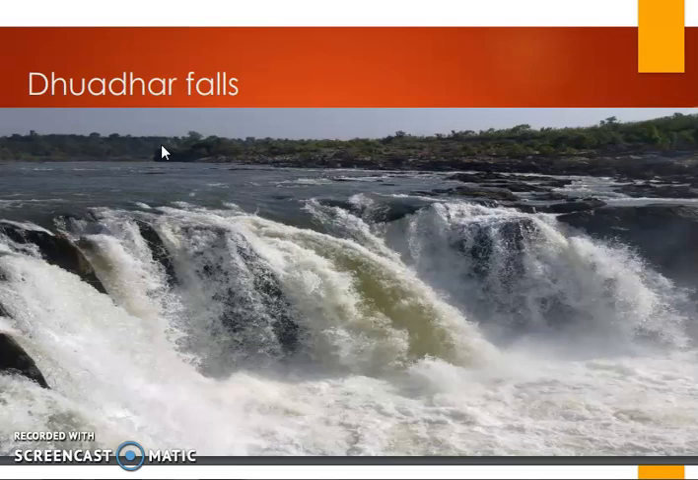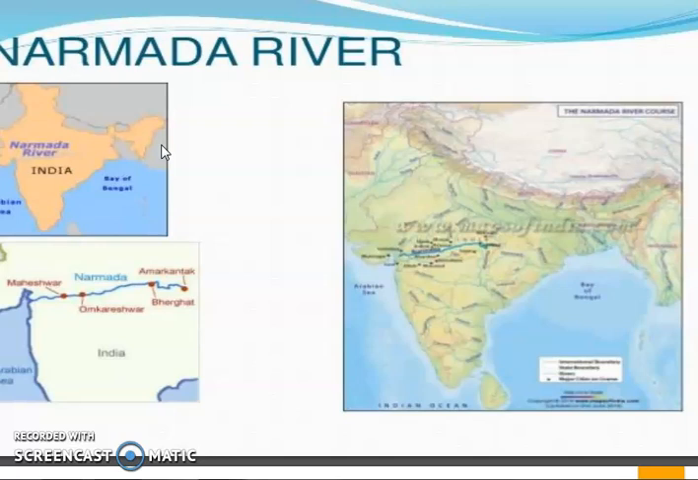Now there are so many tributaries of the Narmada river, but the Narmada river is very short. The tributaries join the river at a right angle. And if you see this image, the Narmada flows through MP and parts of Gujarat, Madhya Pradesh and Gujarat. From there only the Narmada river is flowing.